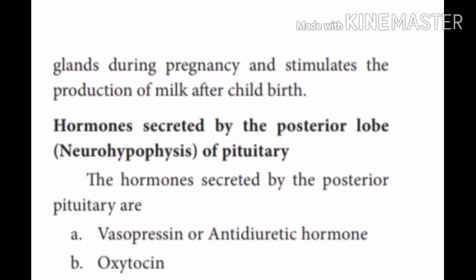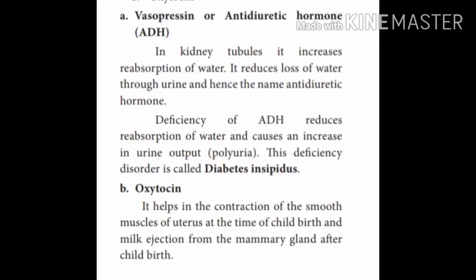The hormones secreted by the posterior pituitary are vasopressin or antidiuretic hormone, and the other one is oxytocin. So these are the two very important hormones. Vasopressin or antidiuretic hormone, ADH: in kidney tubules, it increases reabsorption of water, reduces loss of water through urine, and hence the name antidiuretic hormone.